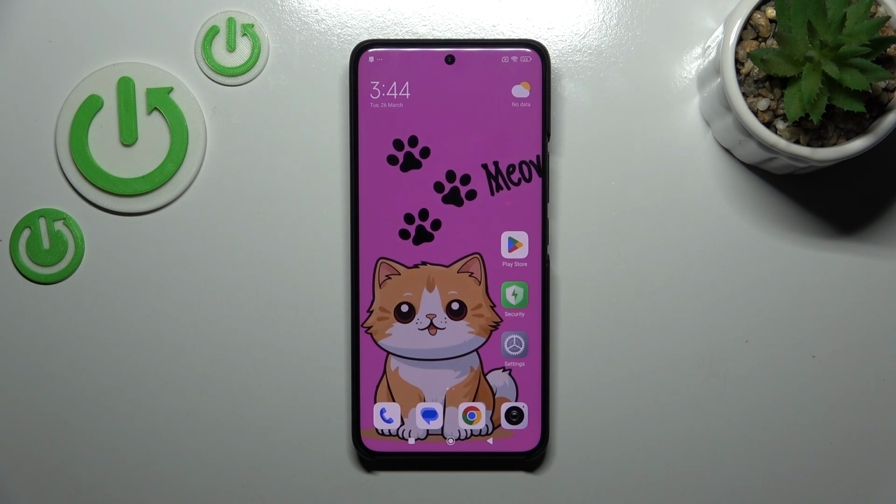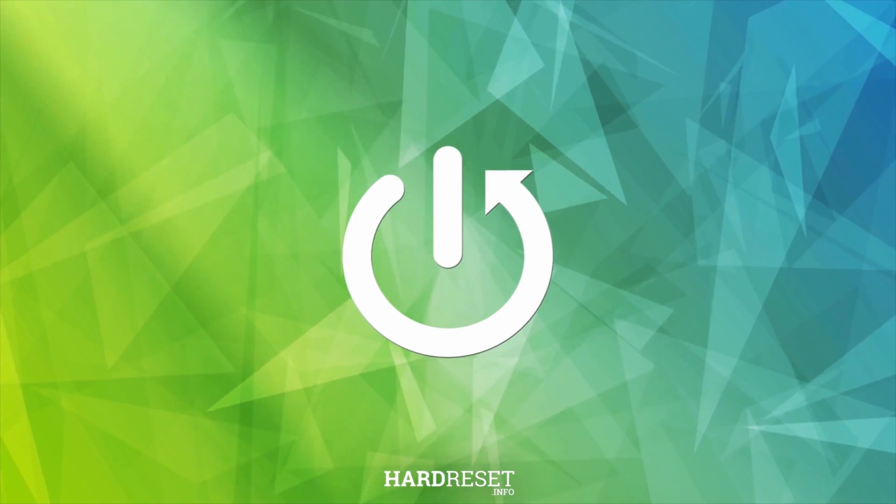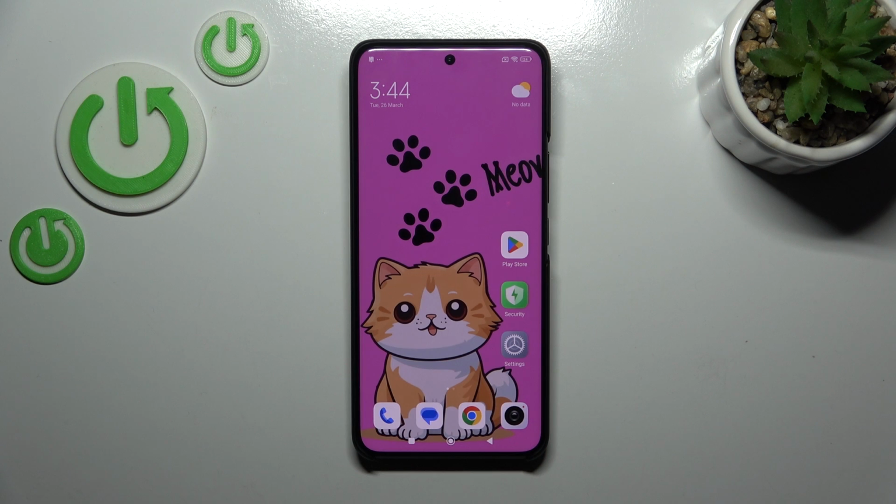Hi everyone, in front of me I've got Xiaomi 14 Ultra, and let me share with you how to clear the browser on this device. So let's start with opening the browser.